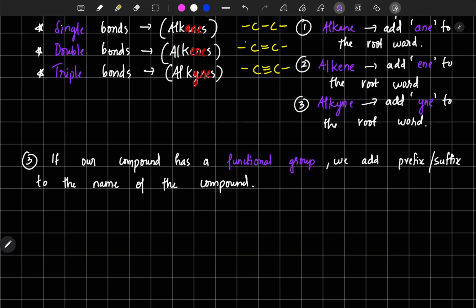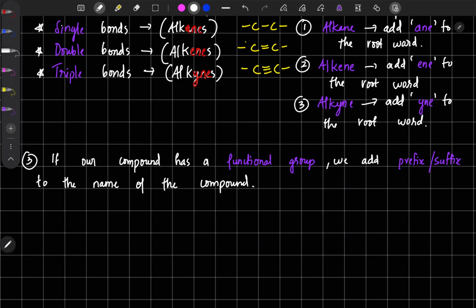I have discussed functional group already. You can check out that video. Some of the major functional groups that we are studying in 10th grade. So if there is a functional group present, then we will add some prefix or suffix to the name of the compound, according to the functional group present. So let us look at some of the functional groups and study the naming.